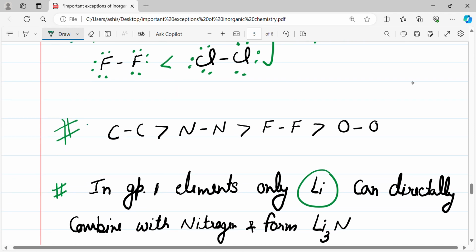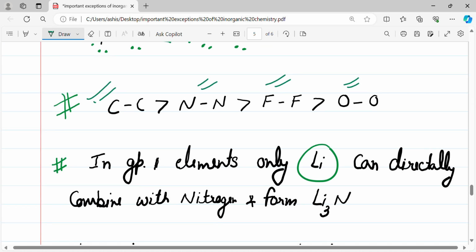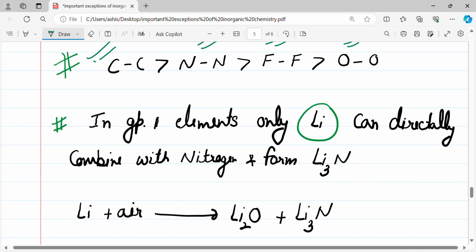That is due to the smaller size of these atoms, so they feel higher interelectronic repulsion.